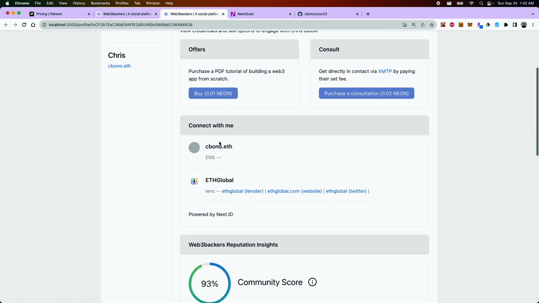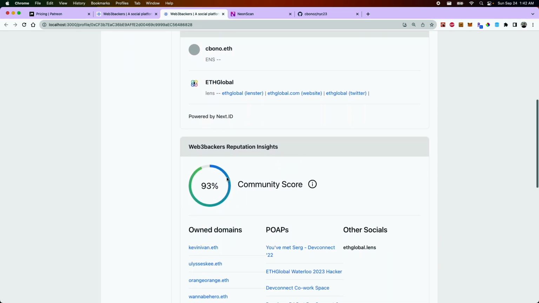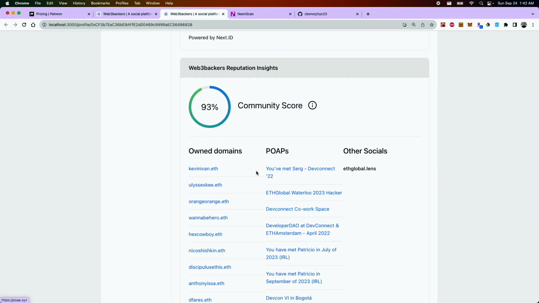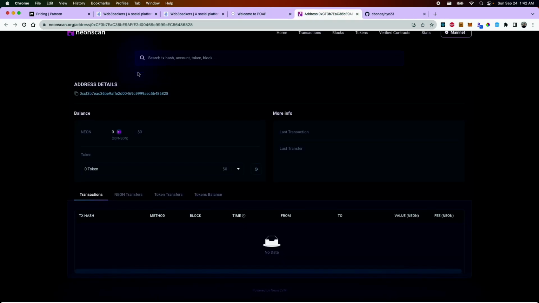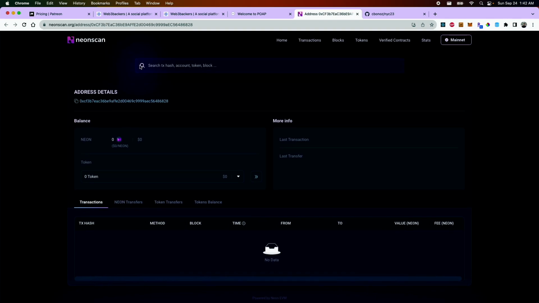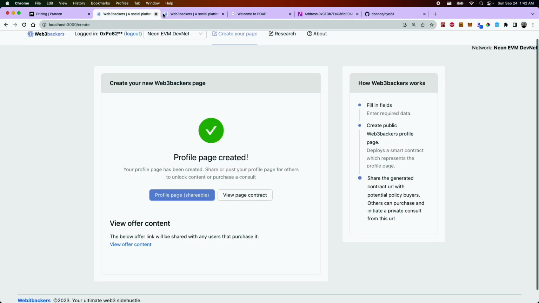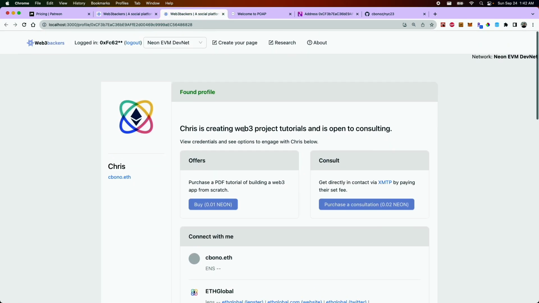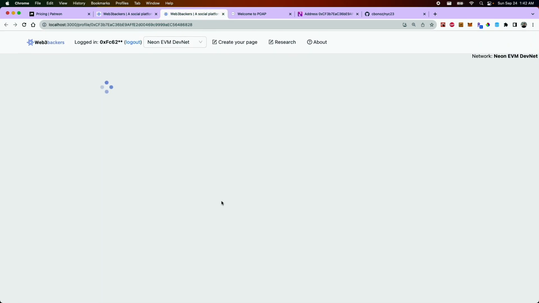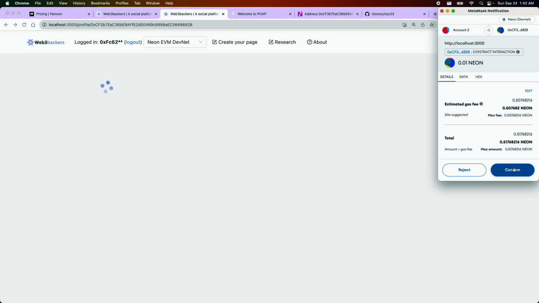There's some information that's pulled from the aggregated sources, so you can see my traffic on other sites as well as have links to the POAPs I own and some of the different NFTs. You can see the original contract that represents that page on Neon Scan, but this would also apply for other networks. And if you come back here, you can essentially buy that content that I had uploaded previously.